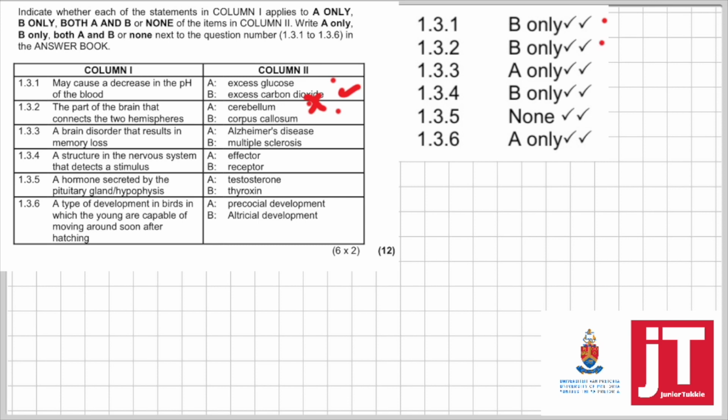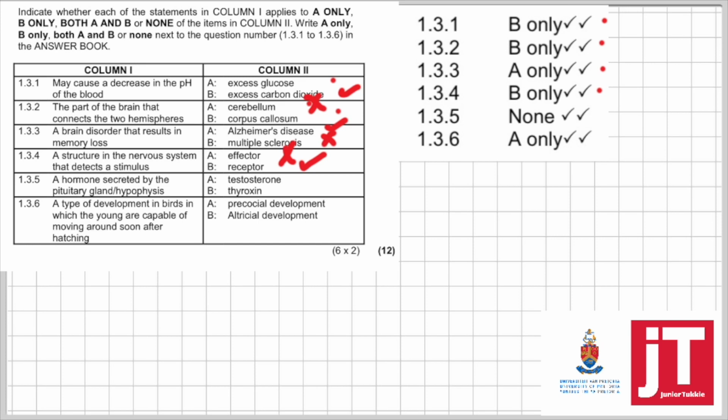1.3.3. The brain disorder that results in memory loss. Now, memory loss is definitely associated with Alzheimer's disease, but not multiple sclerosis, so your answer is A only. 1.3.4. A structure in the nervous system that detects a stimulus. Now, what picks up a stimulus? We know it's not an effector, but it's a receptor, so your answer is B only.